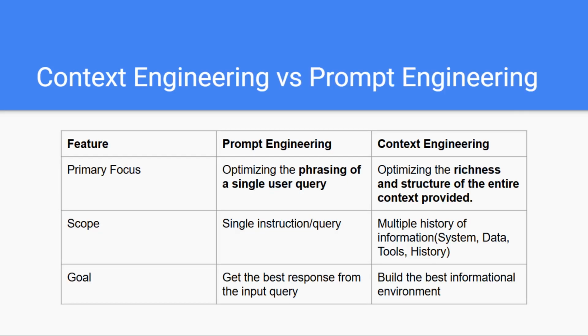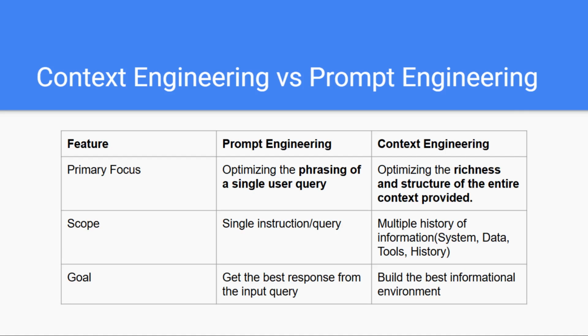So, we're contrasting two related but fundamentally different concepts here: prompt engineering and context engineering. Prompt engineering is all about crafting the perfect instruction. The focus is narrow: how you phrase a single query to get the best possible response from the model. It's about wording, structure, and clarity at the prompt level.